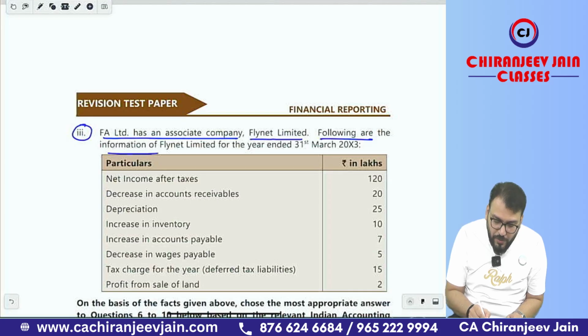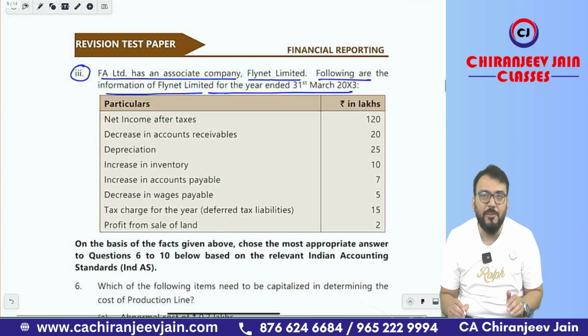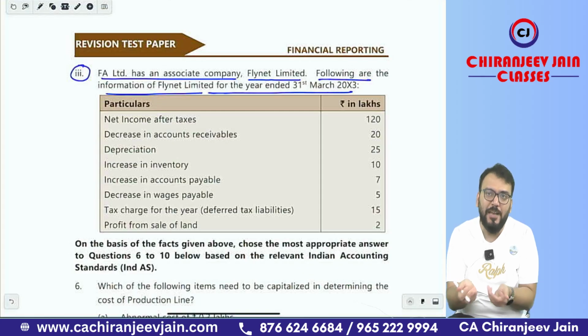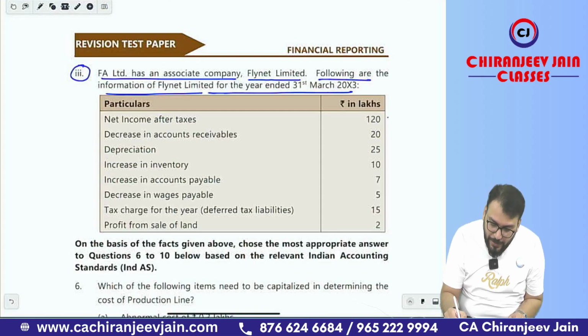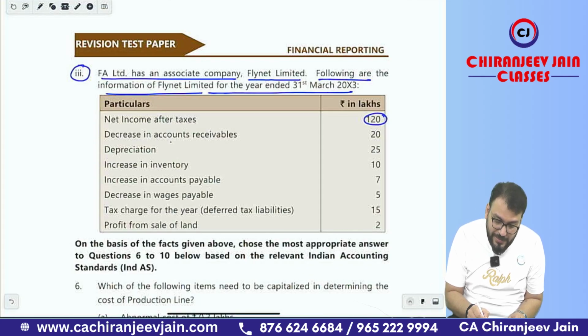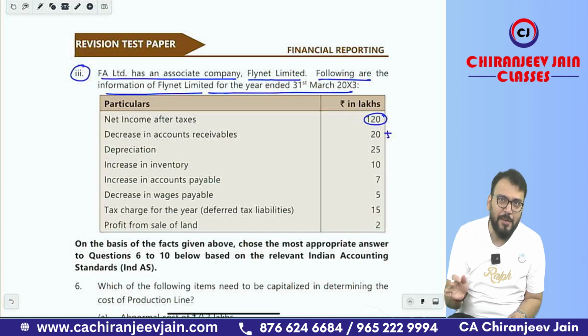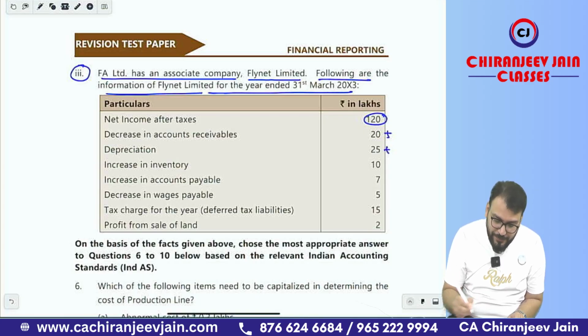Then point number 3, they have given FA Limited an associate company, Flynet Limited. Following is the information of Flynet Limited for the year ended 31st March 2003. They have given some information to find out the cash flow from operating activity. So what will be plus and what will be minus, that you need to find out. Net income after tax they have given, decrease in accounts receivable. This will be added. I am not saying why plus, why minus, because of course for the cash flow statement you are all experts. Yes sir. Depreciation will be added.